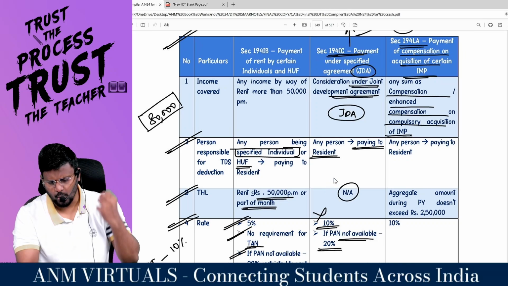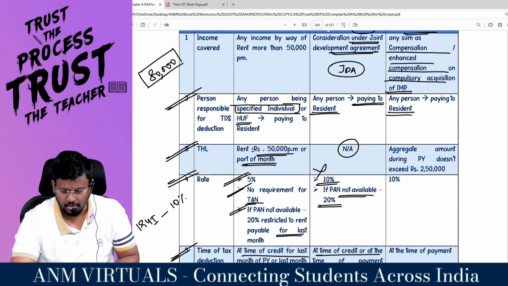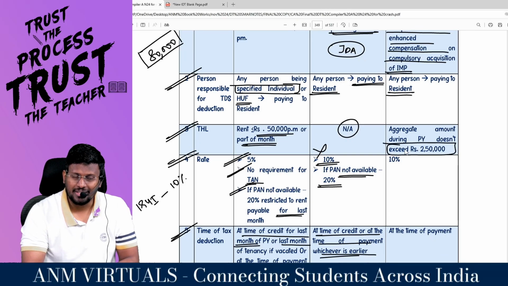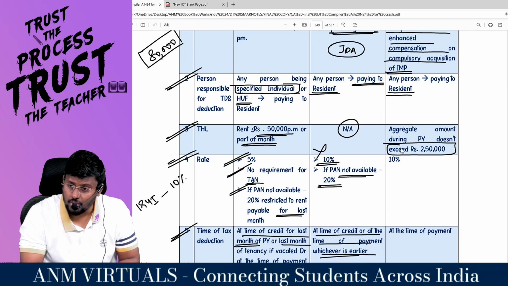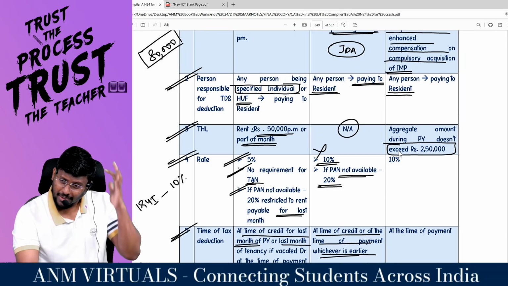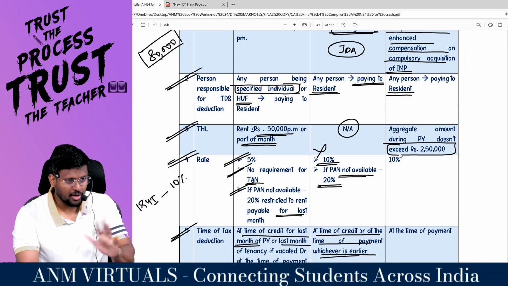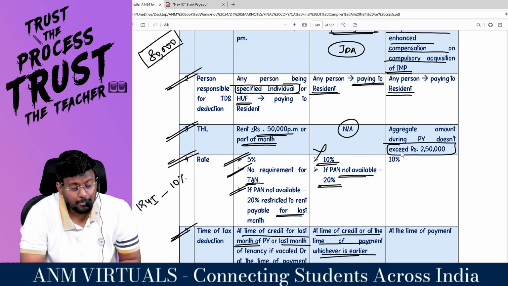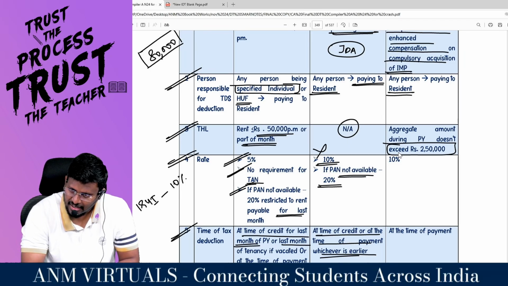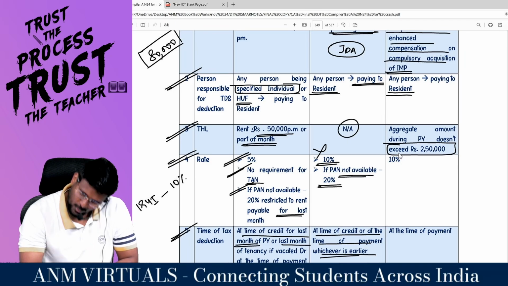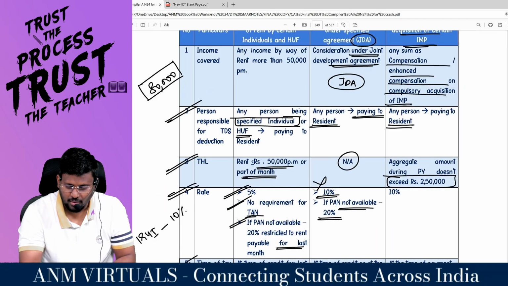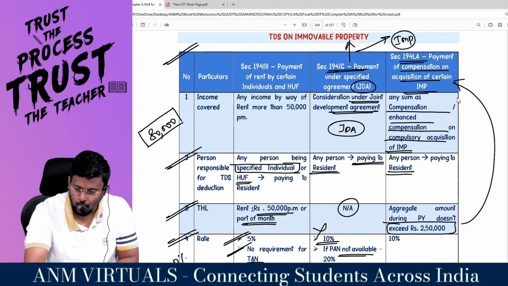Because they are compulsorily acquiring, man. Any person paying to a what? Resident. Aggregate amount during the previous year does not exceed how much? The threshold limit is 2,50,000. Threshold limit is how much? Who is making the payment? Government. Generally, under the Income Tax Act, what is the basic exemption limit? 2 lakh. Up to 2,50,000, we are not liable to pay any income tax. Right, sir? Yes, sir. That means up to 2,50,000, love is there. Once the threshold limit exceeds 2,50,000, love is not there. So, love is absent.